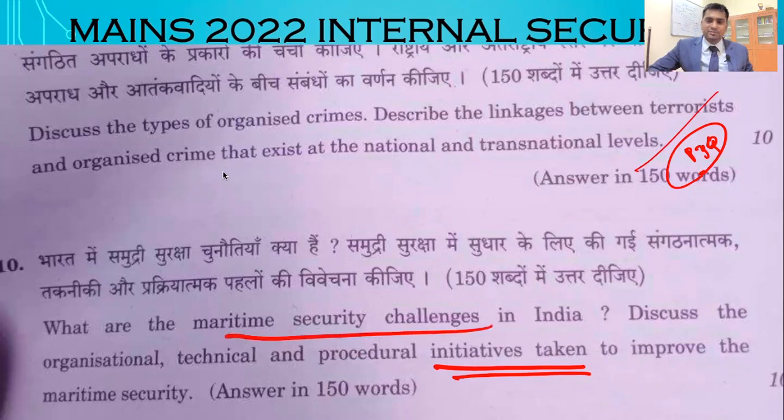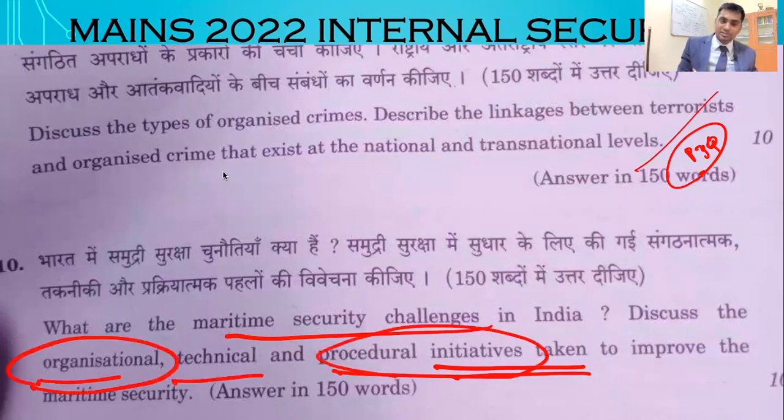You can write these maritime security challenges. You can take China as an example, and you can write like the string of pearls policy, like the fishermen issues, like the Karachi issue, right? Or the waters between India and Bangladesh, India and Pakistan. You can write these things. Discuss organizational, technical, procedural initiatives. Organizational means government organizations. Technical means what are the technical initiatives, like securing the borders with the so-called integrated border management systems. Procedural initiatives, they are asking that.